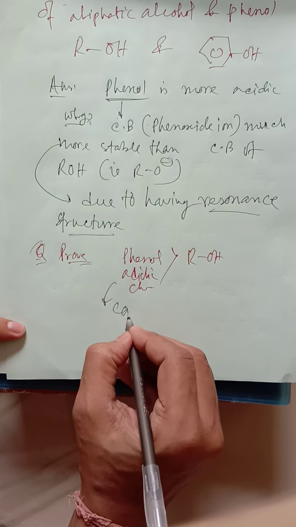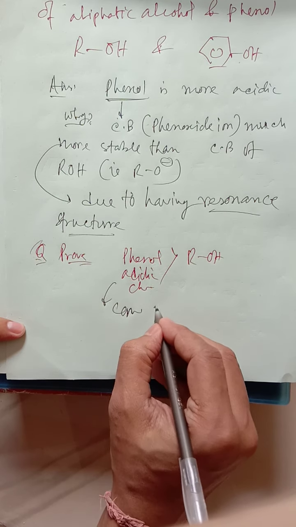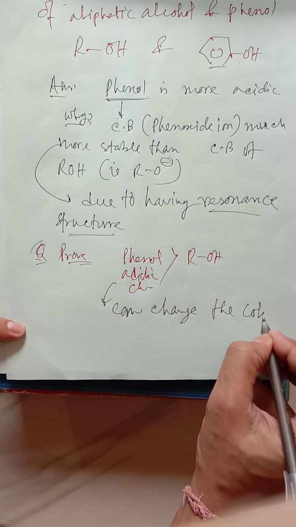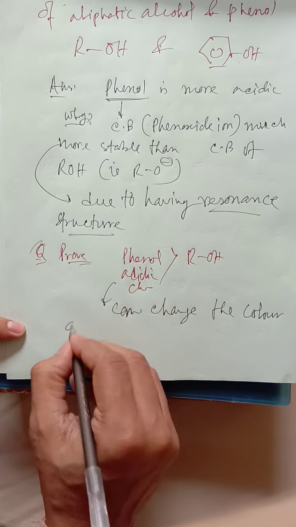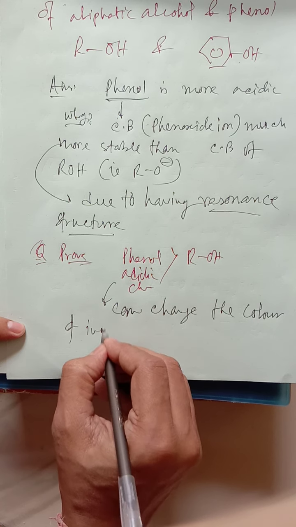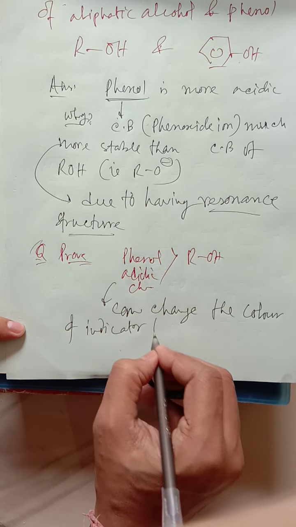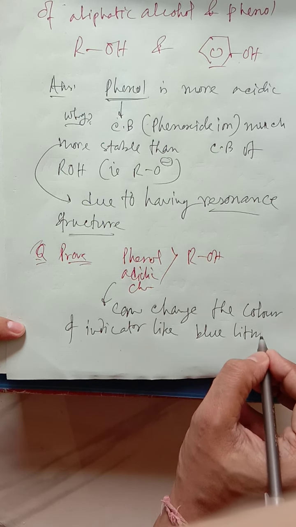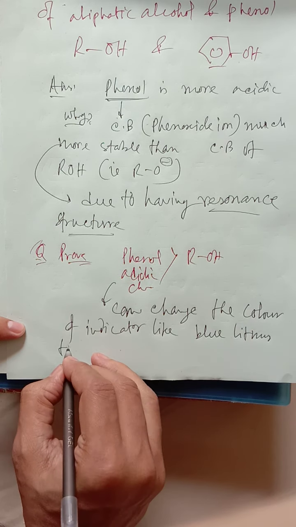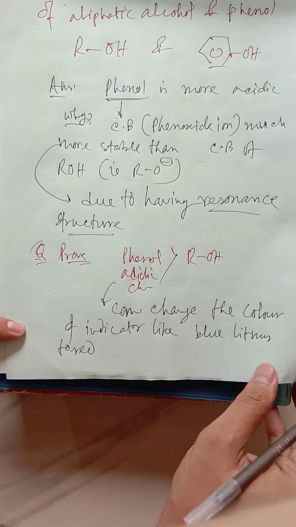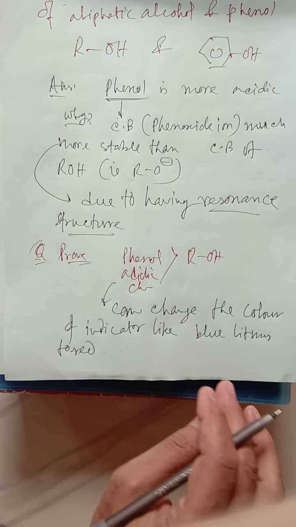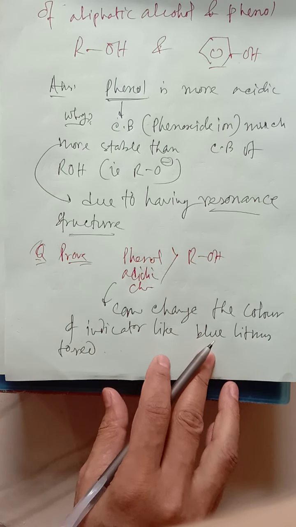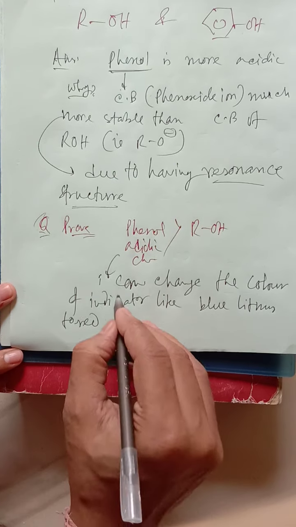Phenol can change the color of an indicator like blue litmus to red. So it is one of the proofs we can write down over here. That means it can be prepared like that.